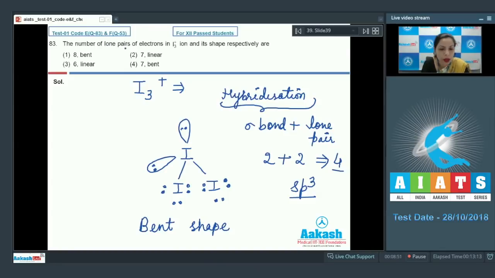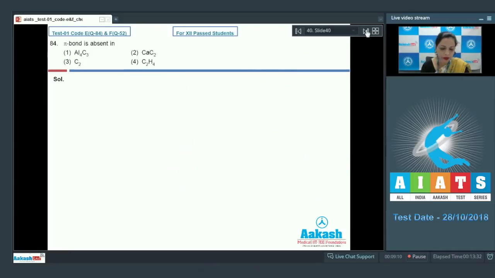And what is asked in the question? The number of lone pairs. So just count the number of lone pairs. There are 1, 2, 3, 4, 5, 6, 7, 8. Total 8 lone pairs are present and the shape is bent. So the first option is the correct option. Right, here the correct answer is option 1. I hope this question is also clear to you. Let's check the next question.